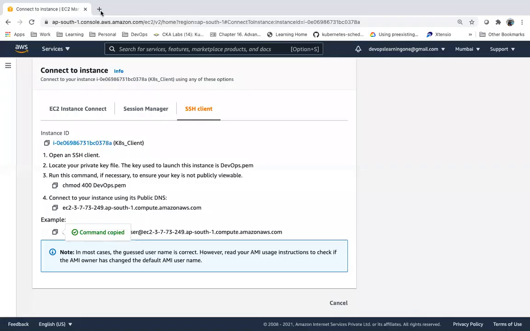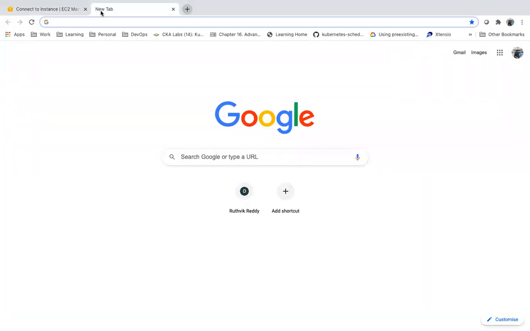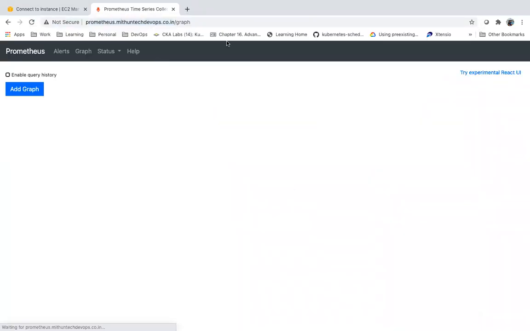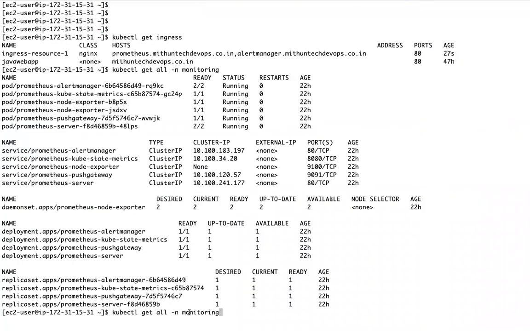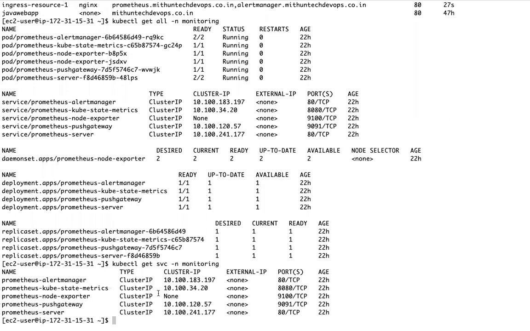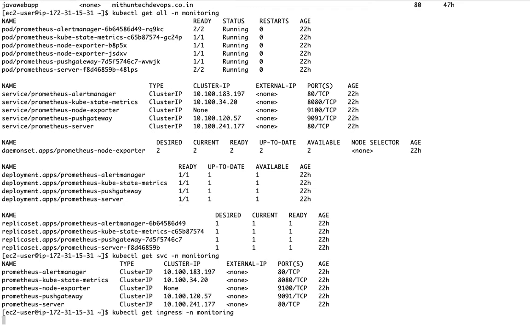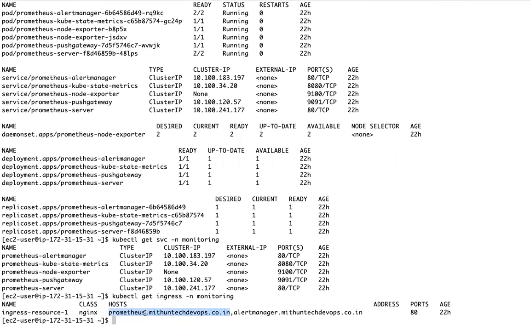So we are getting this error when we access prometheus.mithuntechdevops. We created it in a default namespace and we were in this namespace also. That's why we were getting that error. We created that ingress rule in a default namespace as well as in a monitoring namespace yesterday, and we were getting that error. So you just create this one only in the monitoring namespace. You delete that ingress rule in the default namespace.